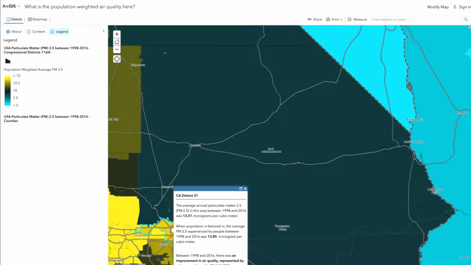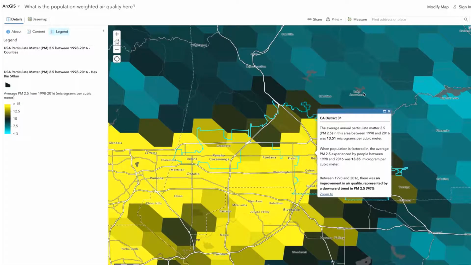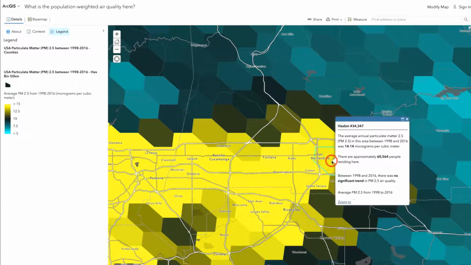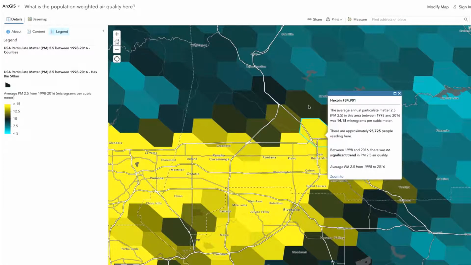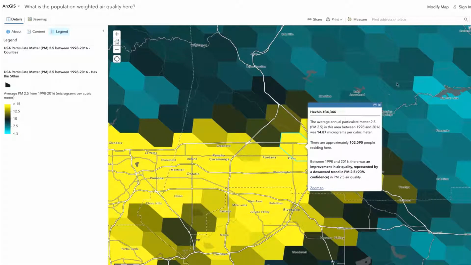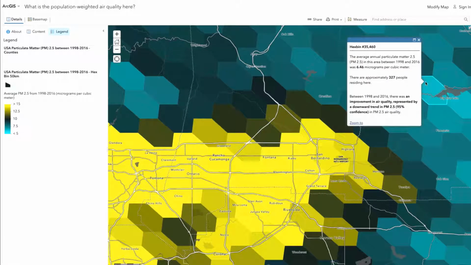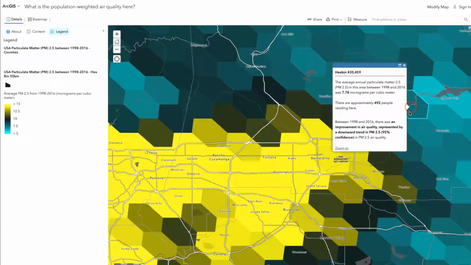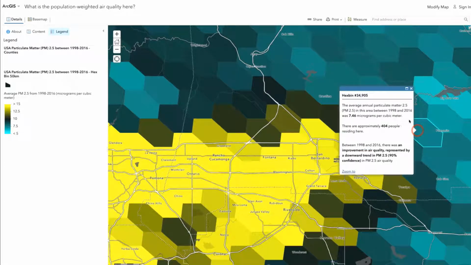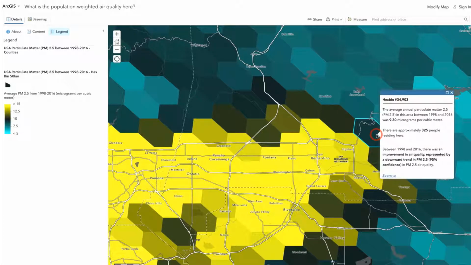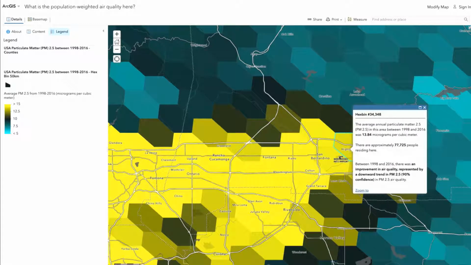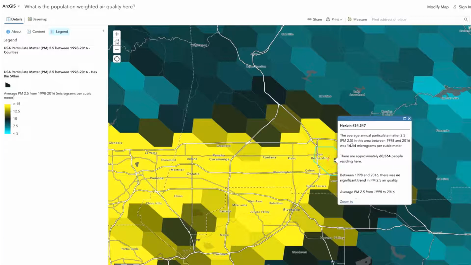And in my hometown here in Redlands, if we zoom into that, we'll perhaps see why. So here are the units of analysis from the model results. These are all the hex bins, and each hex bin has a value. So if I start out here near Big Bear, a resort community in Southern California, the value of the air quality measurement is 6.46, and as we come towards where I live, 7.78, and it's 7.46. It'll get to a little darker color. Now it's 9.3. We transition across the mountains. We descend into the valley here. And now, boom, it's 13.84. San Bernardino County is 14.14.